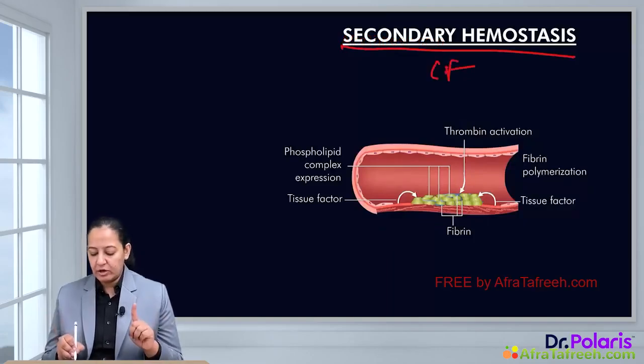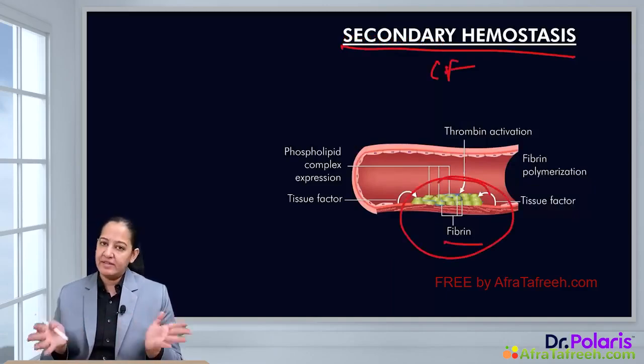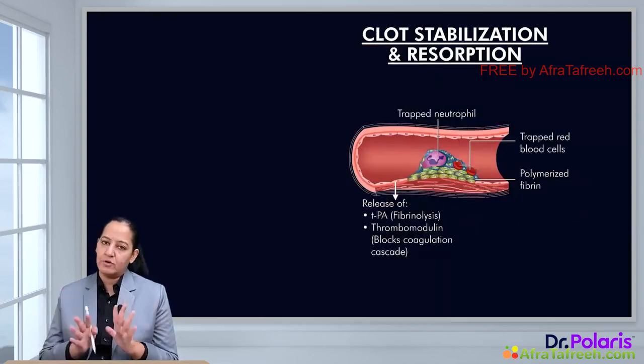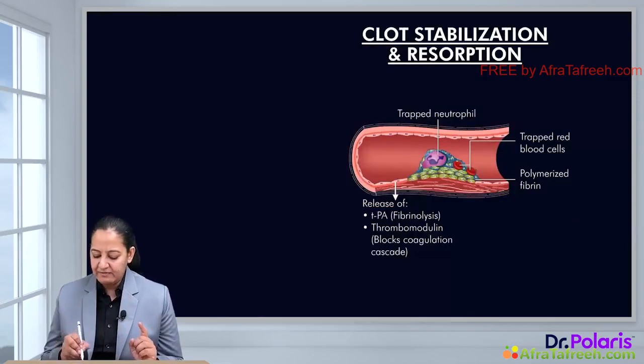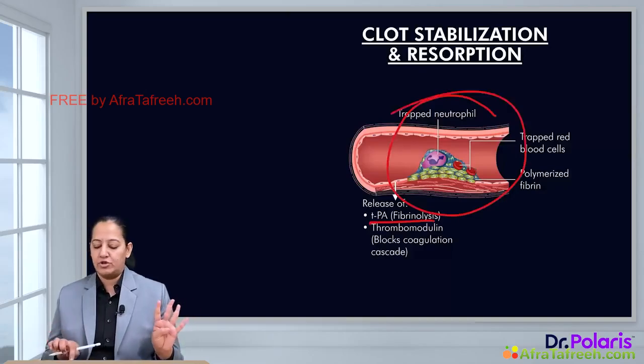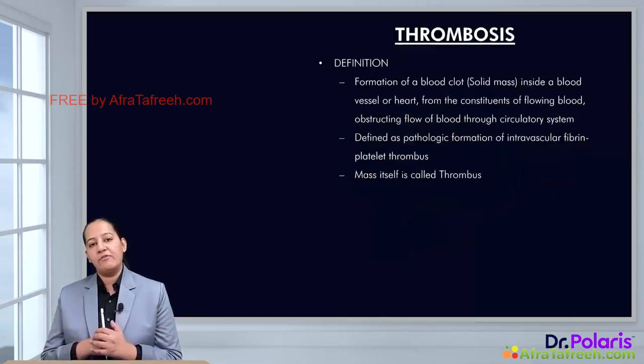So the last factor to get activated is factor number 1. It is known as fibrin, and fibrin will stabilize the platelet. Now it is secondary clot, formed by intrinsic pathway or extrinsic and common pathway. And in the end, plasmin will come, and plasmin will dissolve the clot. That is clot resolution. So these are the 4 steps of hemostasis.